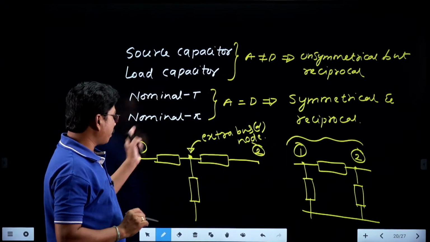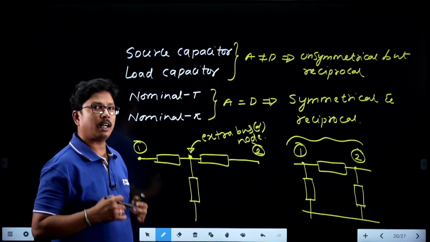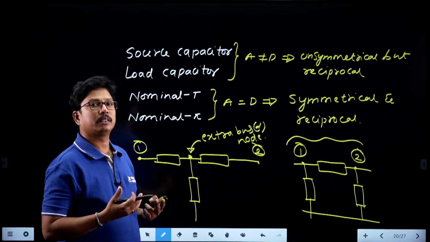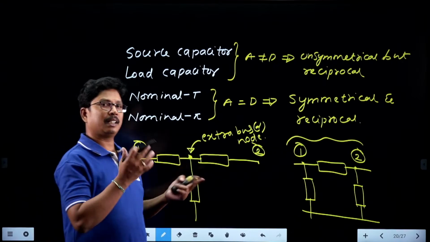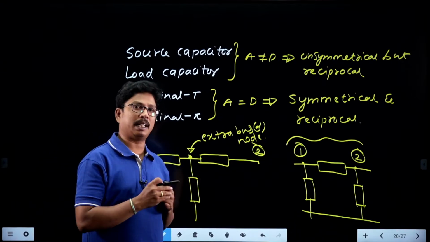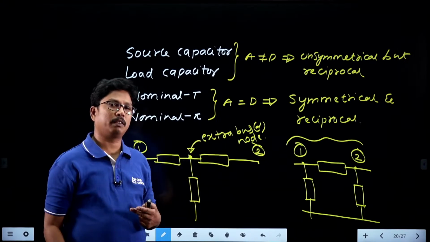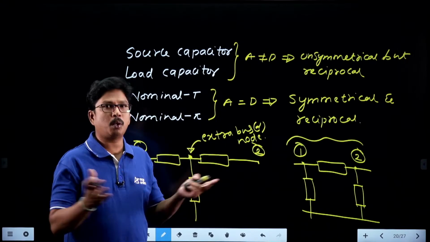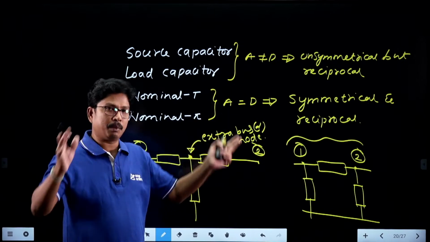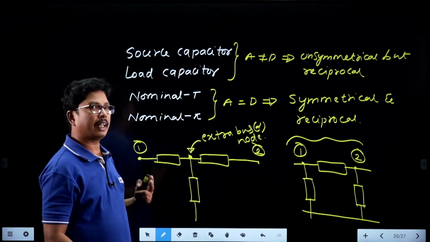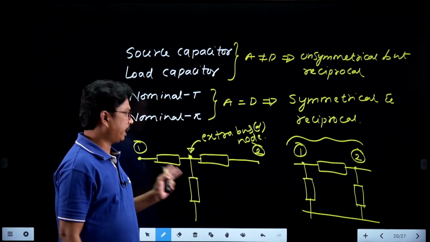So the number of nodes in the T model is always more. Whenever you are finding the bus admittance matrix or the bus impedance matrix, as we have more buses, the size of those will increase. So we need more storage, and we have to find more elements, whenever you are calculating Y bus or Z bus for a T network.